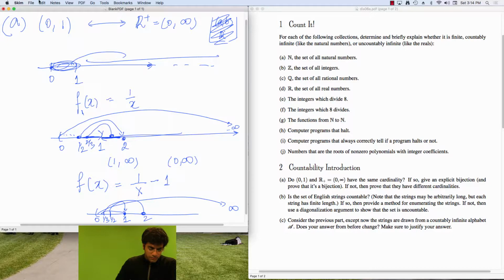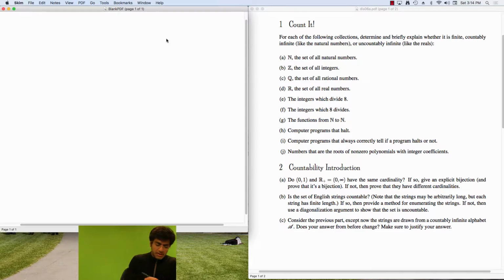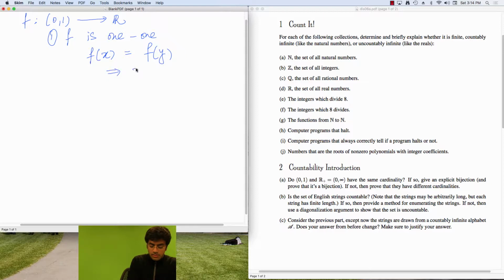Now we're going to go ahead and prove that this is, in fact, a bijection. Now, in proving f, in this case from 0 to 1 into the real numbers, is a bijection, we have to prove two things. First, that f is 1-1, which means that whenever f of some number, let's call it x, is equal to f of another number, let's call it y, then it follows that those two are really the same number. What this is saying is every element here and here, they go to separate elements over there. So everything in your domain gets mapped to something unique in your range.